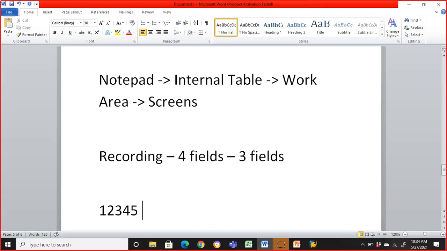Now what we'll do is replace this value with a work area field. Every time a new record will come, right? So that new record value we are going to give from the work area. The concept is we comment the hard coded value which we got in the recording, and replace that hard coded value with the work area fields, so that every time it comes into the loop, and we'll keep them in the loop, guys. So in the loop, every time a new record will come into the work area. If you understood, okay. If you did not understand, that is also okay, because once we do the programming you can understand it easily.